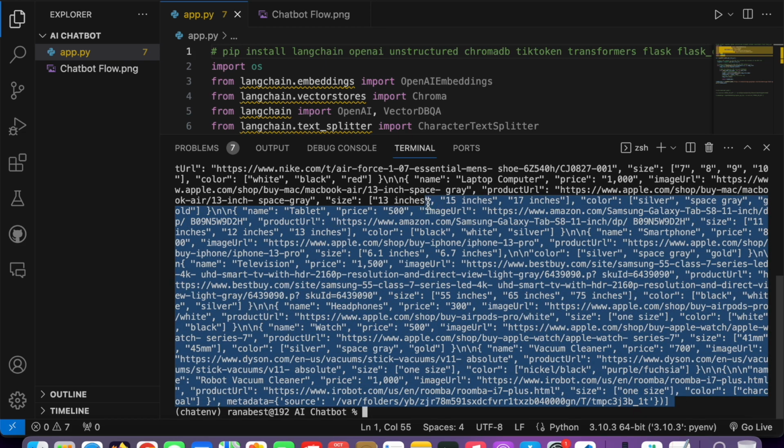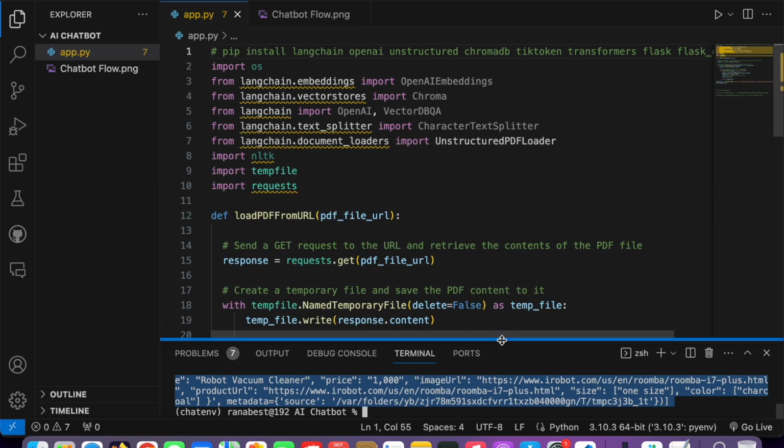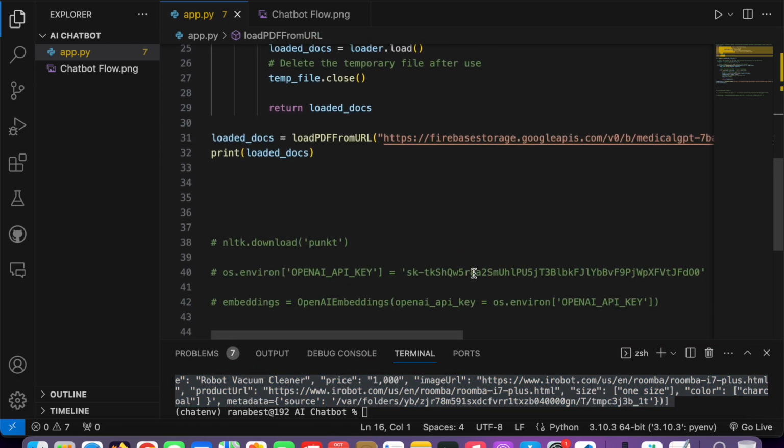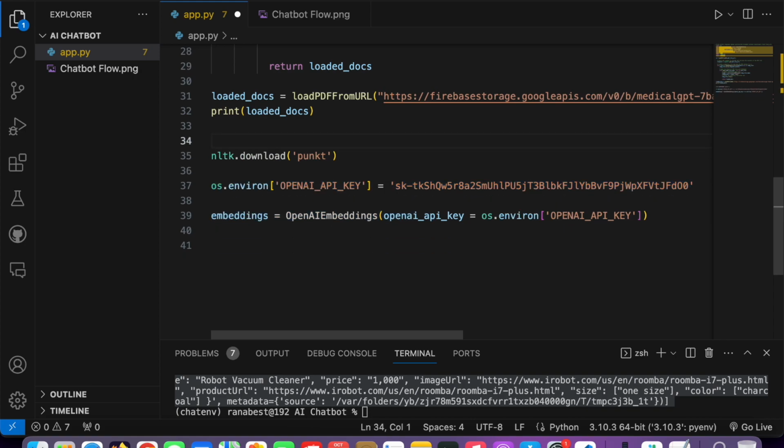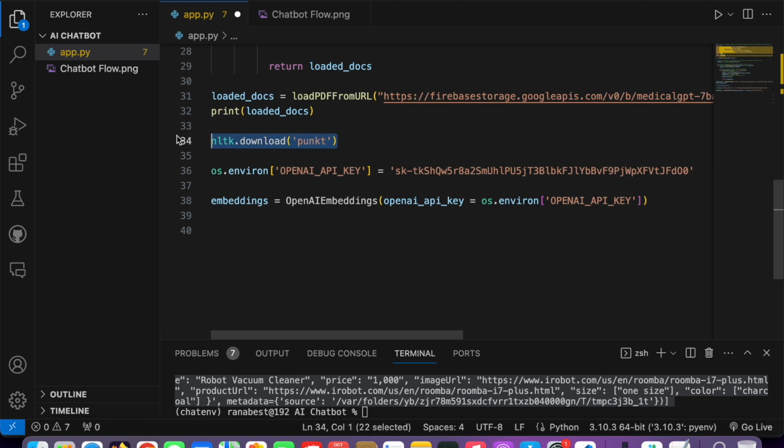It's time to convert our data into proper chunks. Okay, so let's do that. I already commented some code here. First of all, you need to download some punctuation data. It's not that important.